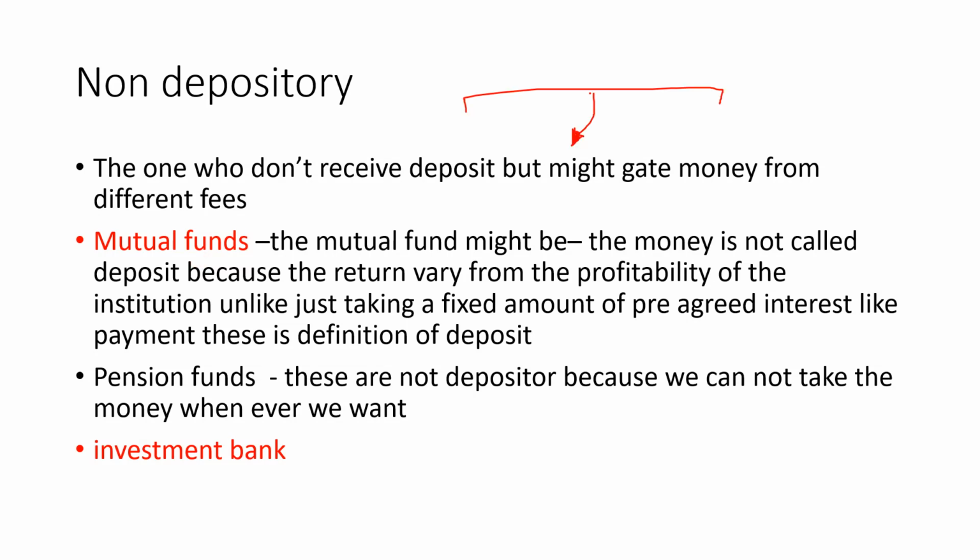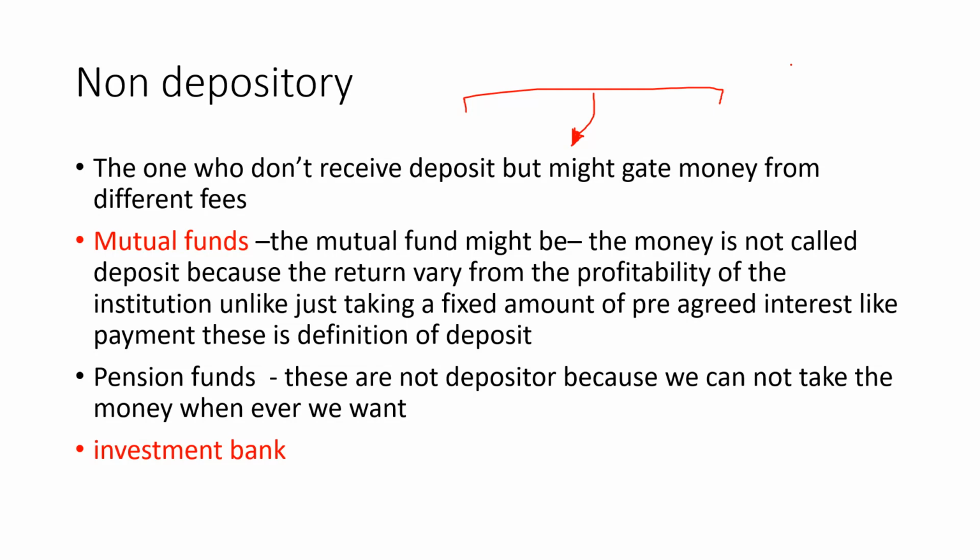That's the money that you invest in a mutual fund, because in a bank or other depository financial institution you will receive a periodic interest payment or a return based on a pre-agreed amount. However, in a mutual fund, if the fund is more profitable, it will give you more money or return for your investment. However, if this mutual fund incurs a loss, it might not even pay you anything. So you will not have any agreement to have some amount of return from the start, and that is not the nature of a deposit.